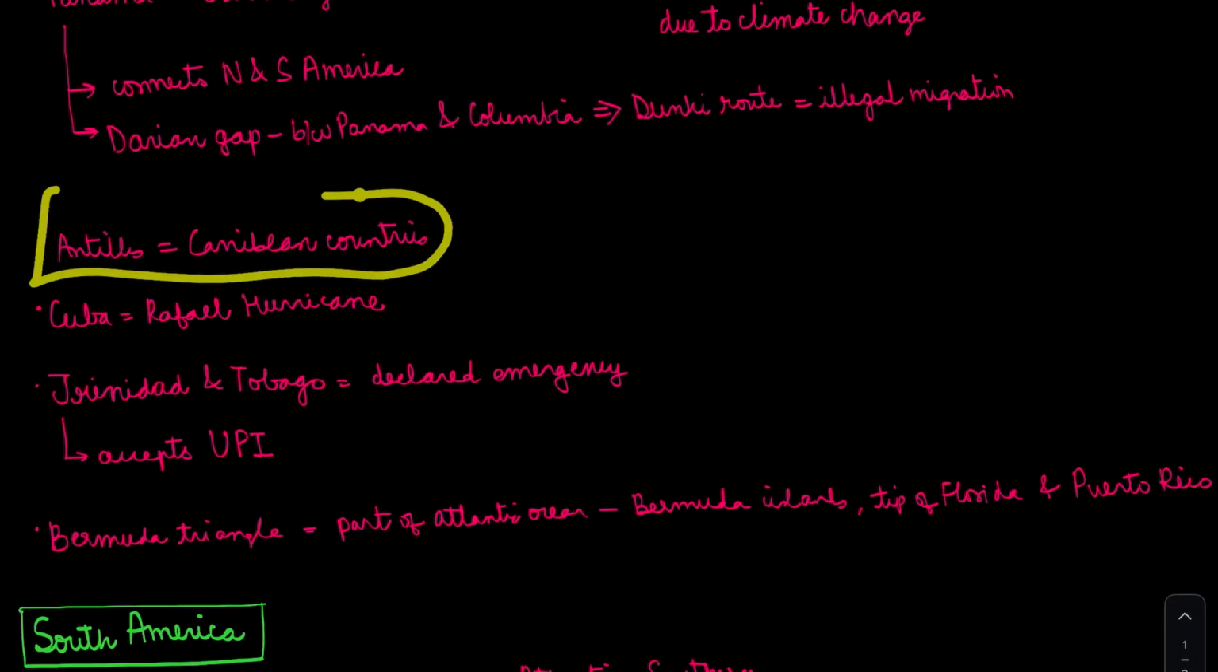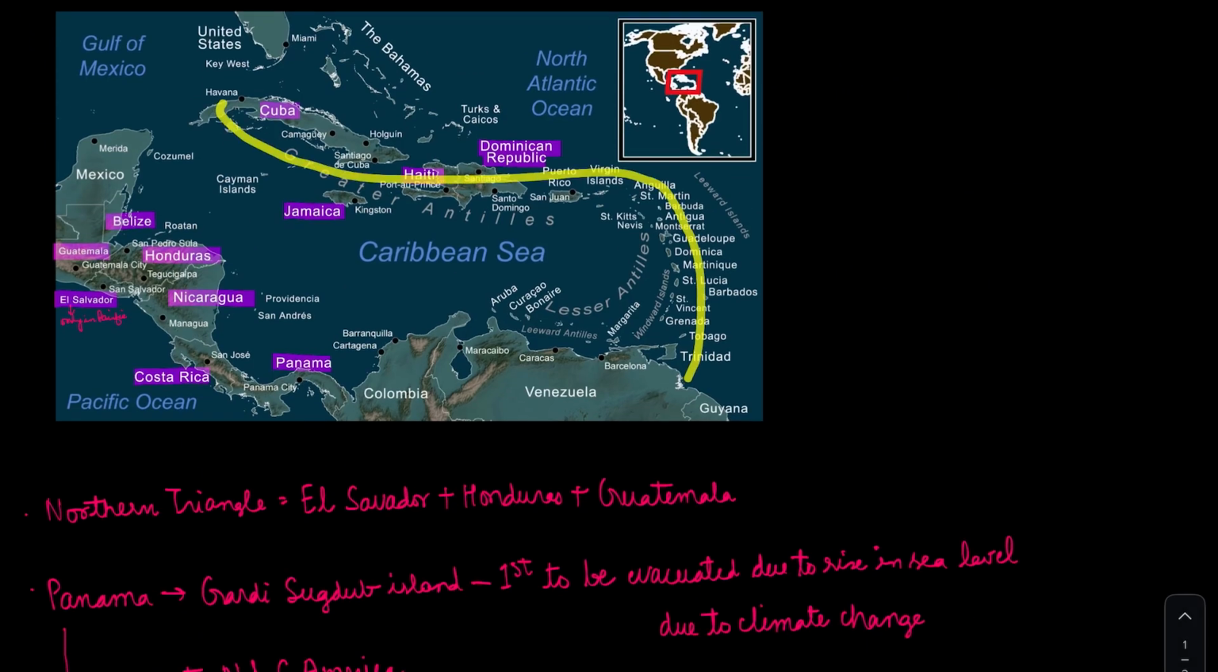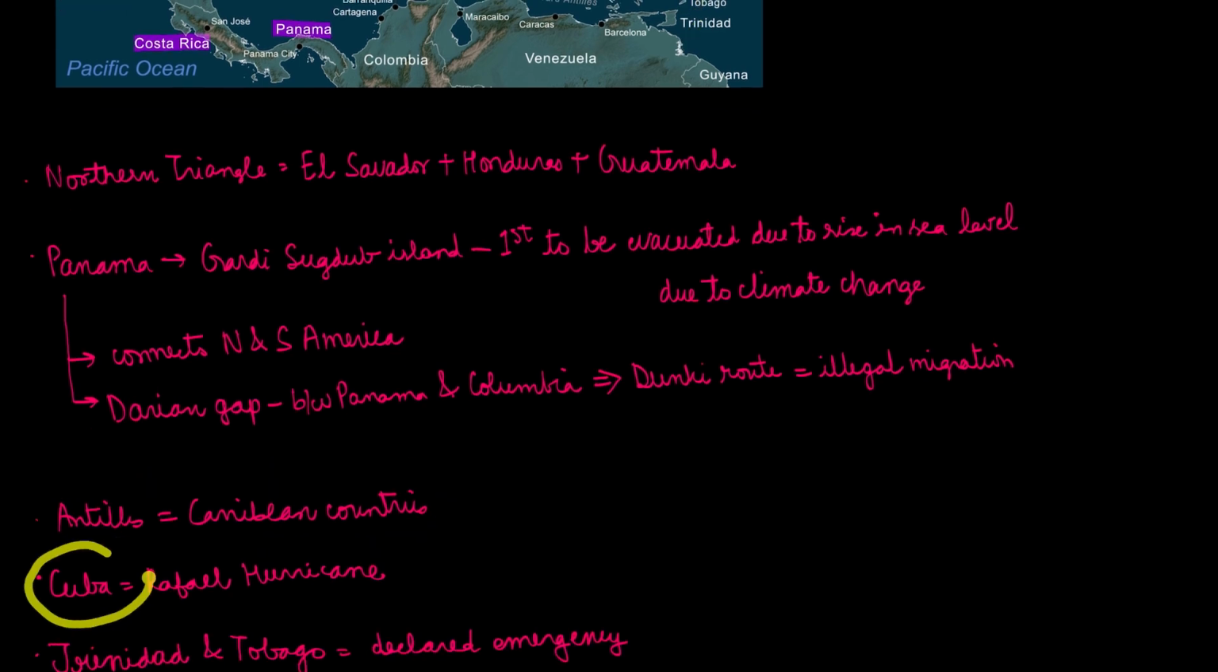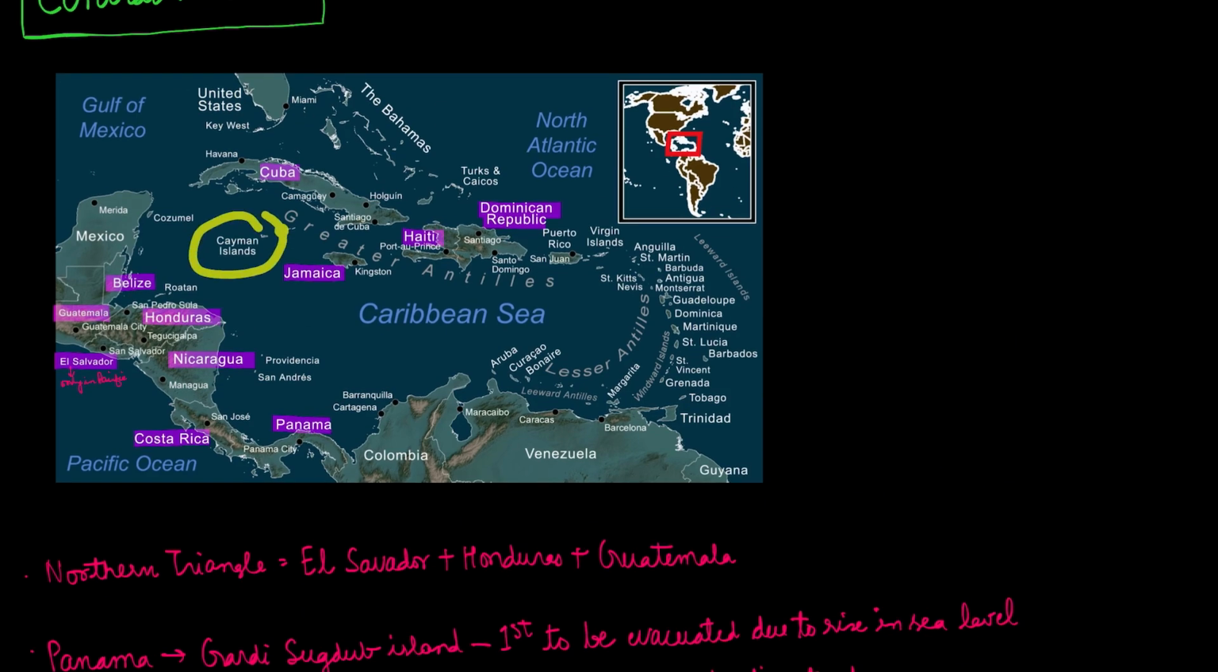Then Antilles, as we have seen, are the Caribbean countries. Cuba is a country where Hurricane Rafael was an eventful event there. We also have the Cayman Islands. Cayman Islands are known as tax havens. Havana, you might have heard of in the song Havana.